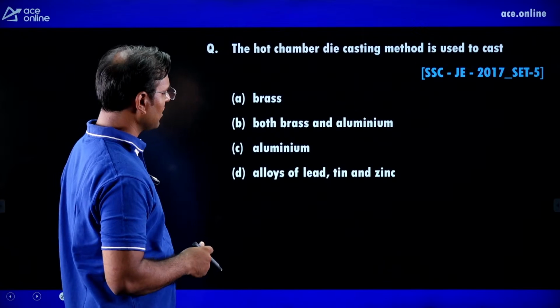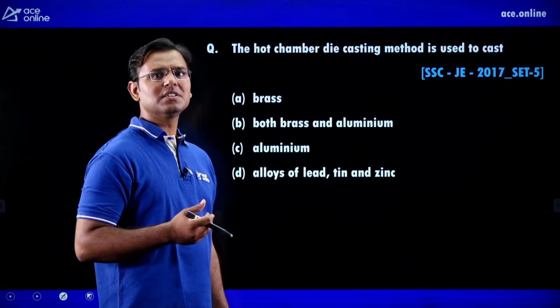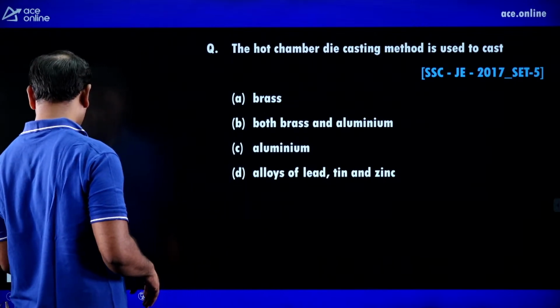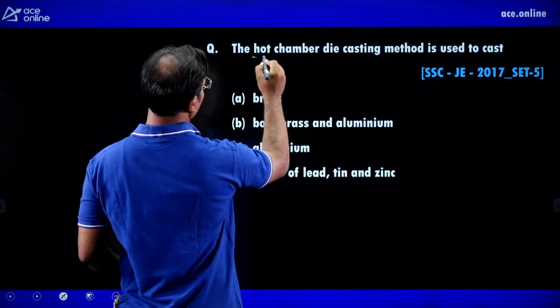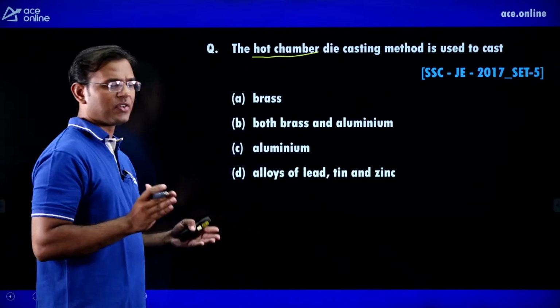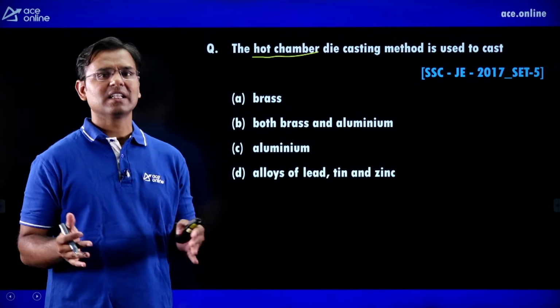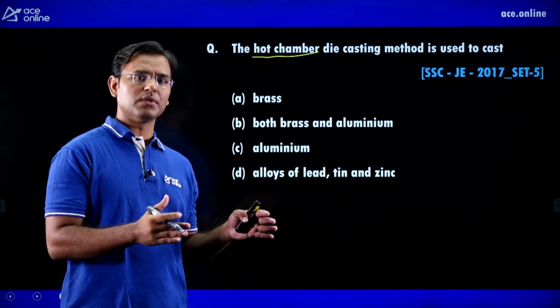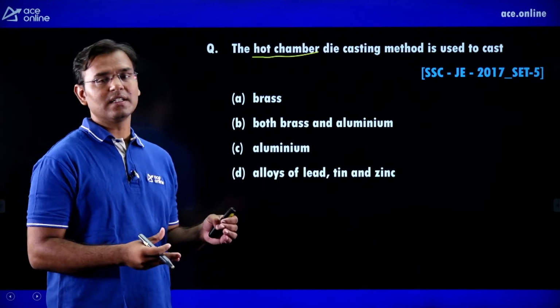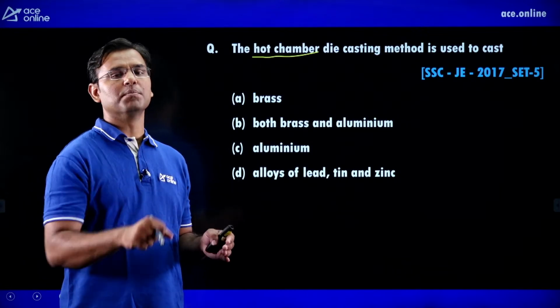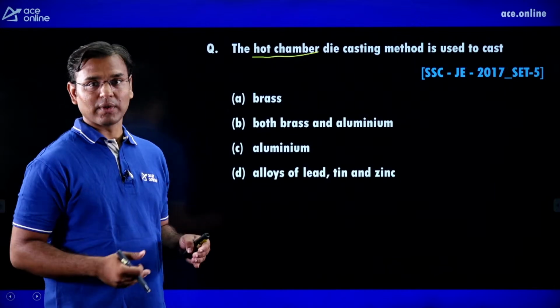Next, the hot chamber die casting method is used to cast. Guys, the hot chamber die casting means what? Hot chamber means it is one of the hot mold. How we can get the hot mold? We can take the mold, put that mold into the furnace, and give the heat, and in that hot or heated mold we can put some metal powder.